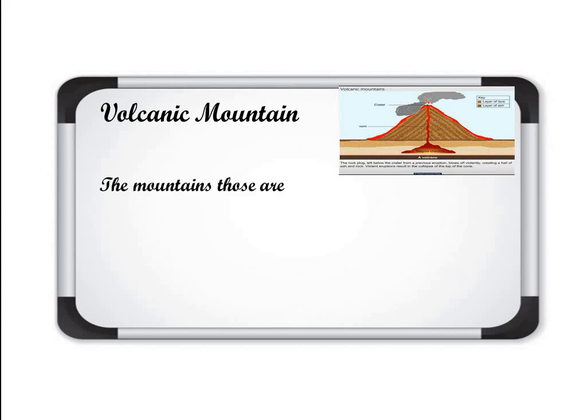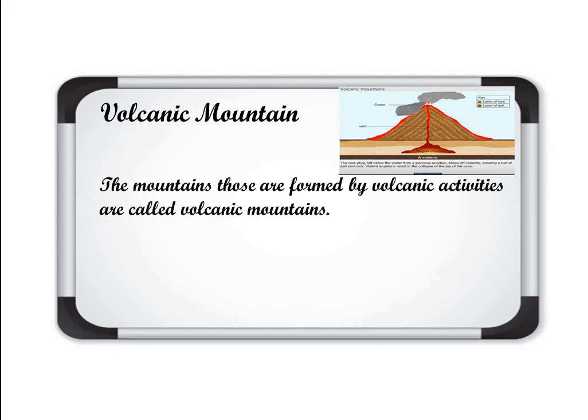When lava comes from inside the earth onto the earth's surface, after some time it cools and takes the shape of a mountain. In this way volcanic mountains are formed. In simple words, mountains formed by volcanic activities are known as volcanic mountains. You can see it in the diagram.